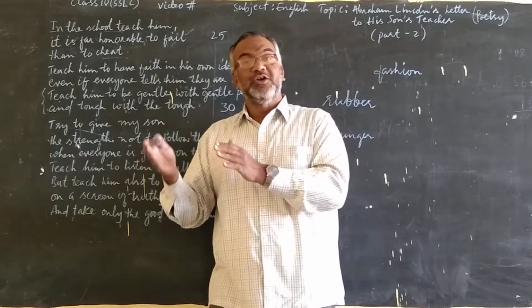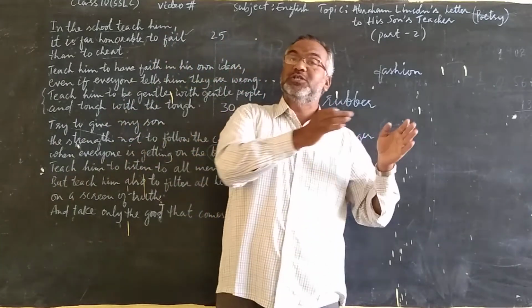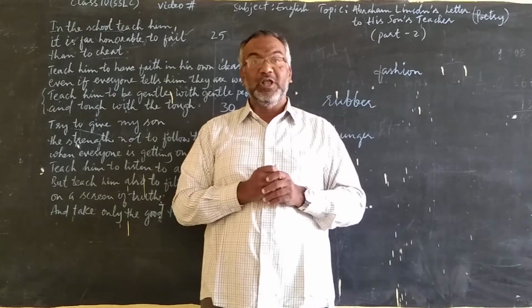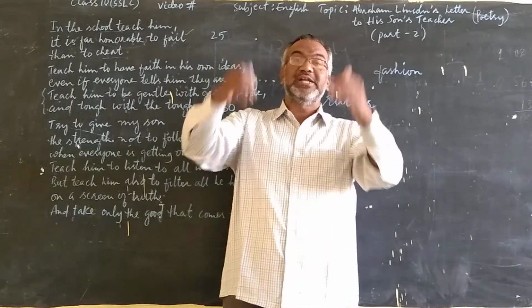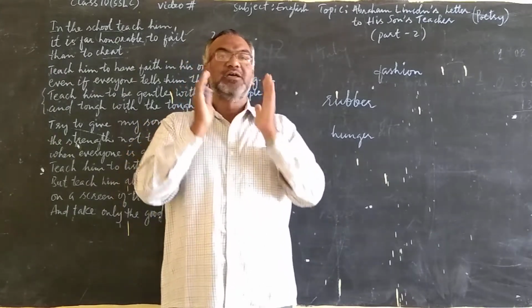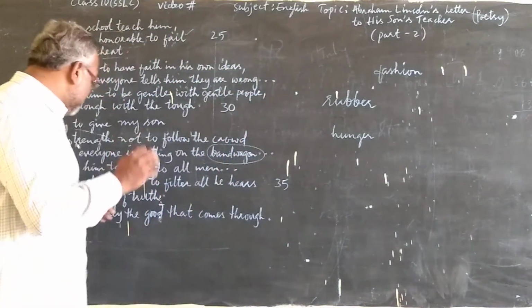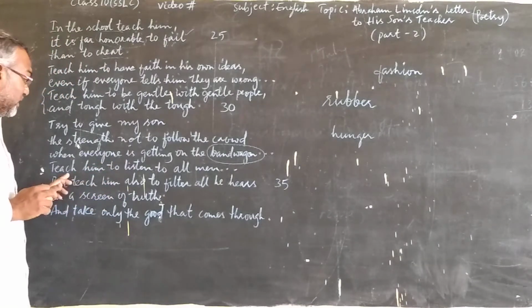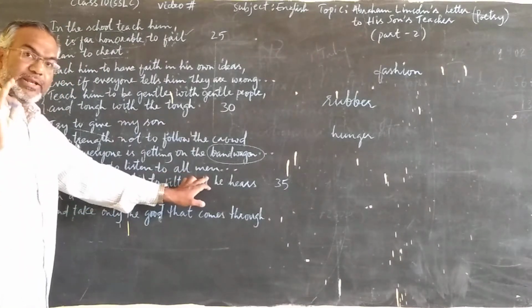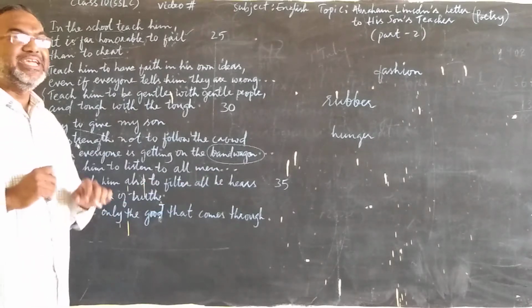We must listen to the rich, we must listen to the poor, we must listen to powerful people, we must also listen to those who are not powerful. We must listen to our relatives, friends, enemies, everyone. But after listening, what should we do? That is important. Teach him to listen to all men, but teach him also to filter all he hears.